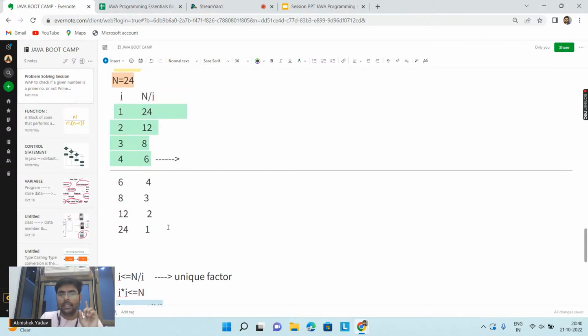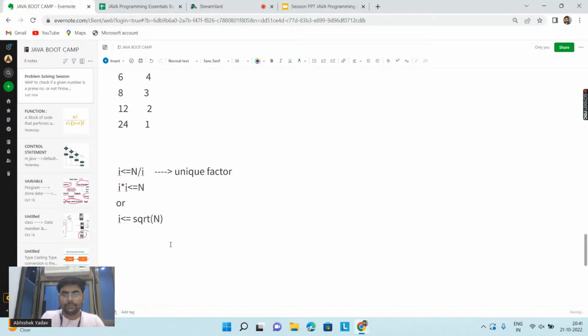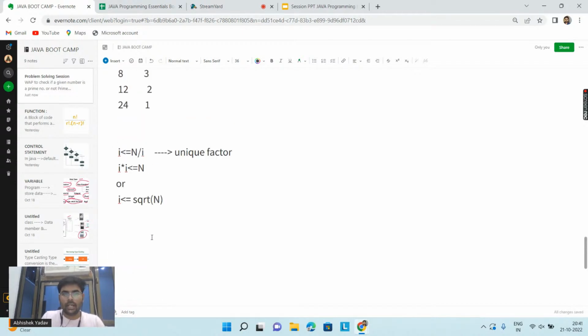I don't have to go till N. I have to stop at this point, and this point is I into I is less than equal to N, or I is less than equal to square root of N. Both the equations are correct. So now what do I have to do? I know the starting point, I know the end point.